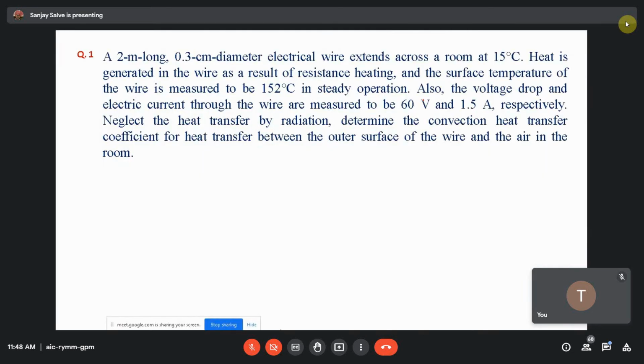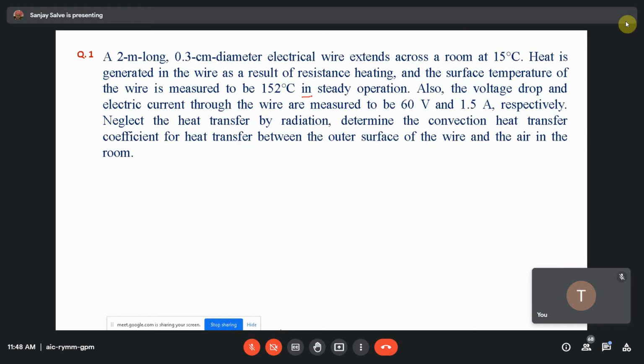So question number 1: a 2 meter long, 0.3 centimeter diameter electric wire extends across a room at 15 degrees Celsius. Heat is generated in the wire as a result of resistance heating, and the surface temperature of the wire is measured to be 152 degrees Celsius in steady operation.